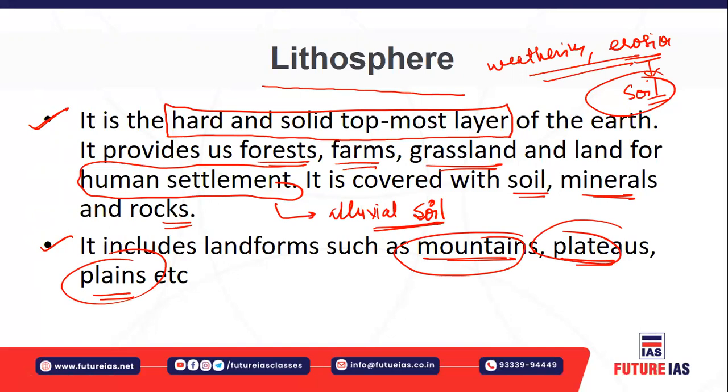It is the elevated portion of earth, in the form of your mountains. Plateaus means a flat topped surface, which suddenly rises from the base, and it has a flat topped surface. The plateaus are generally considered a more stable part of earth. The plains have comparatively lesser amount of slope. So you do have the slope, but there is a significantly lesser amount of slope, or the change of the slope is very, very less. All right, so that is the lithosphere.